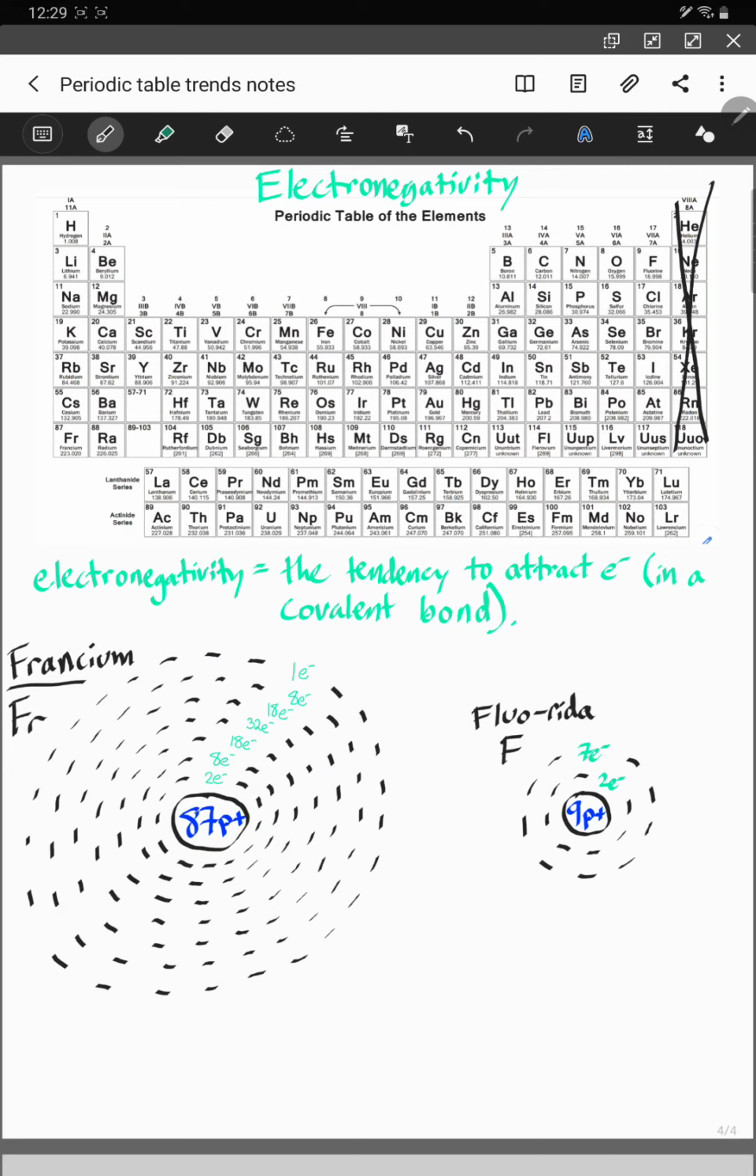And this is killing him. He really wants to gain an electron. He really wants to gain an electron so that he can have 8 electrons in his valence shell so that he can have his full sold-out concert. So he tells his security, very, very opposite of Francium over here.